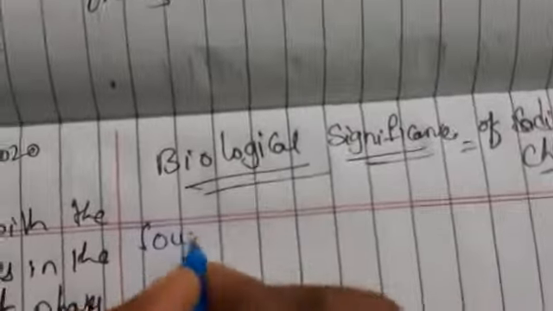For everything we have to know the sources, meaning what food items we have to take. For sodium, potassium, chlorine, let us see.